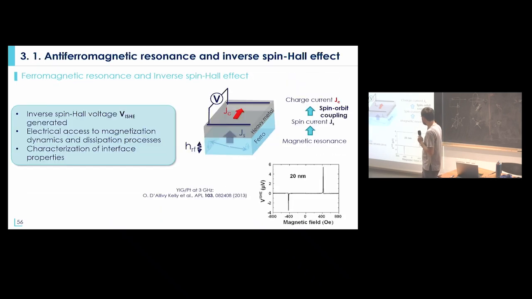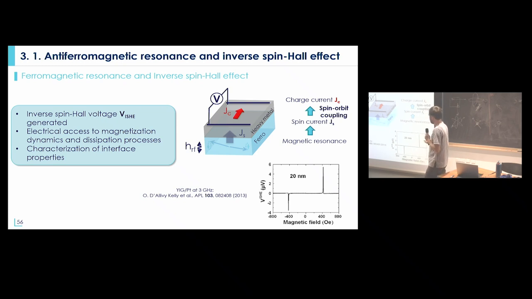So one way to solve this problem, or to try to solve this problem, is to use spin pumping phenomena. Because then you have a surface sensitive detection, which means that if you excite dynamics in your ferromagnet or in your antiferromagnet, you can generate a spin current that propagates through the interface, and that is converted into a charge current.